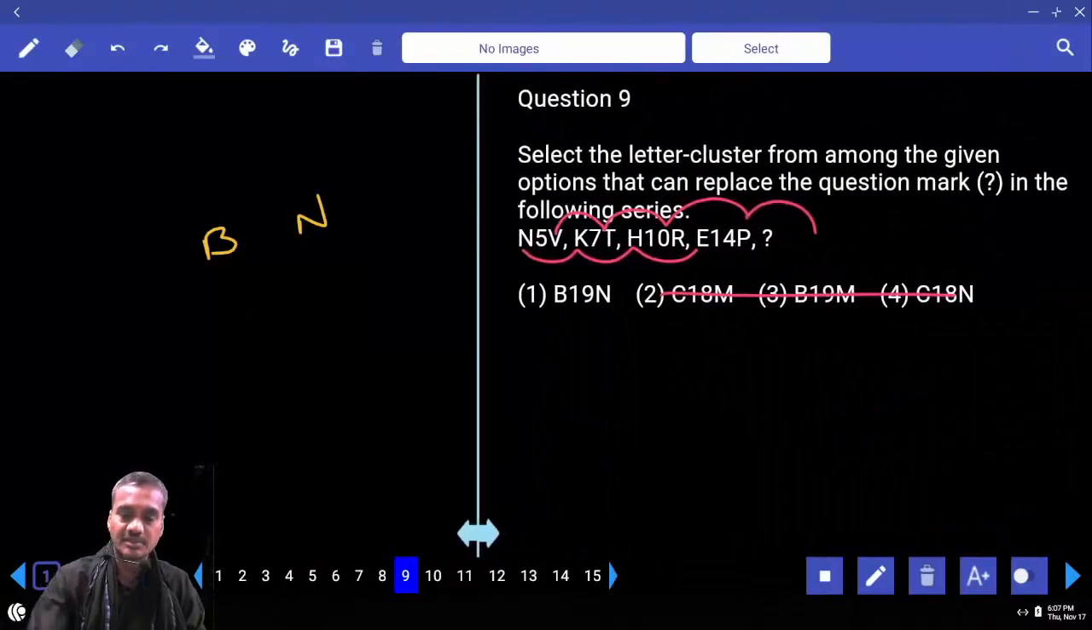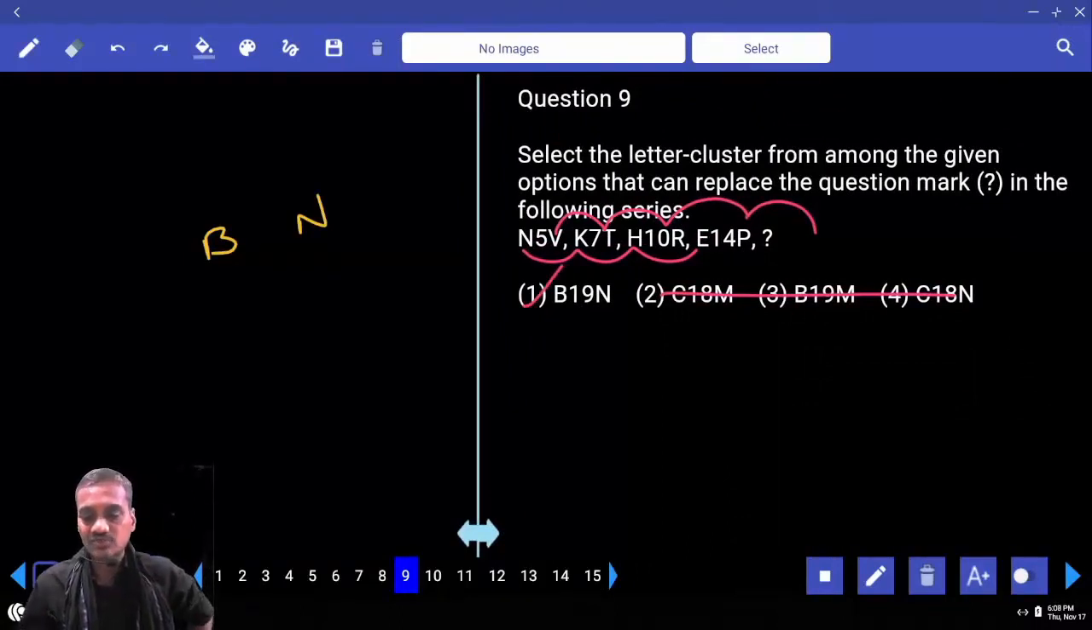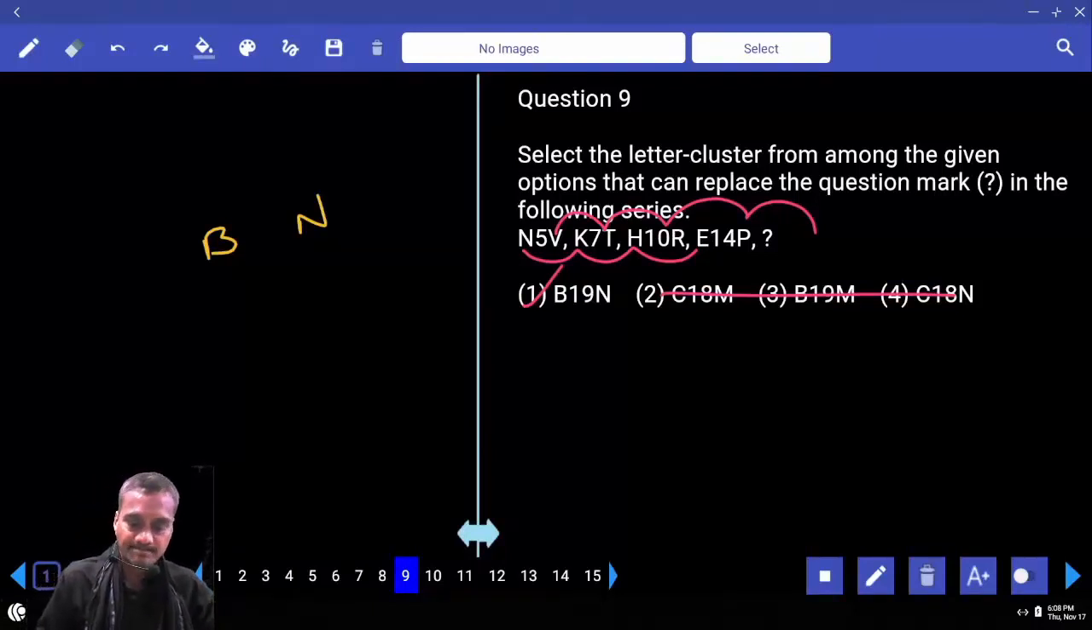Question number 9. No need to check out the remaining at all. And numbers 25, 7, 10, plus 2, plus 3, plus 4, plus 5. 14 plus 5 is 19. Sarpena? And question number 9.